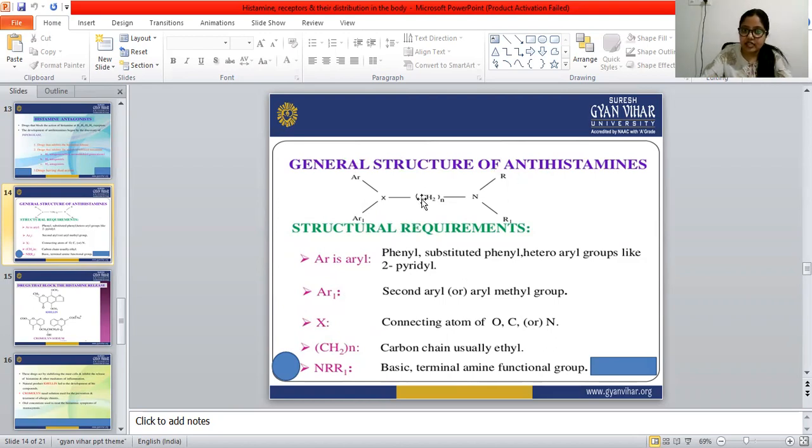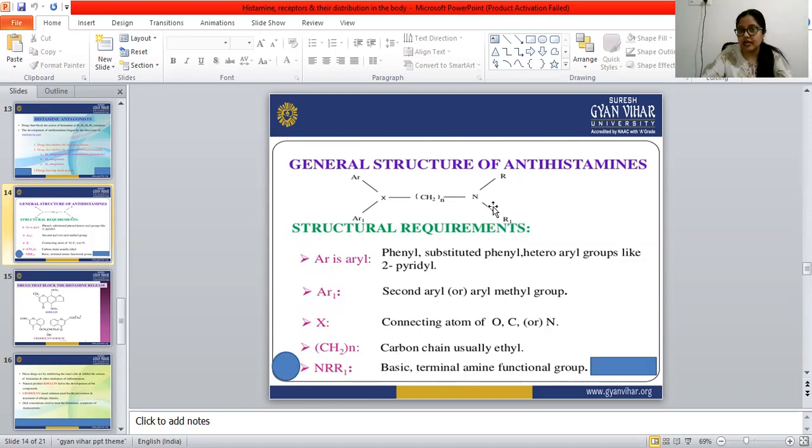Then CH2CH2N is the carbon chain, usually ethyl. Then NRR1 is the basic terminal amine functional group.